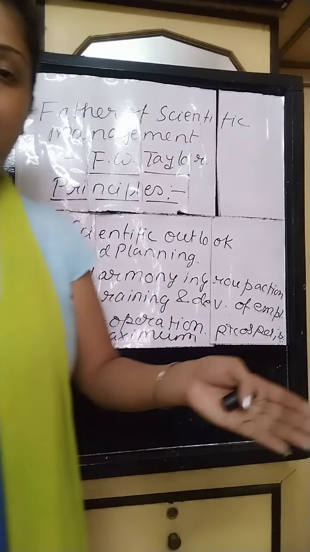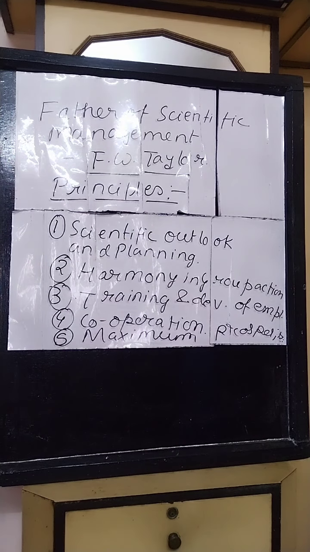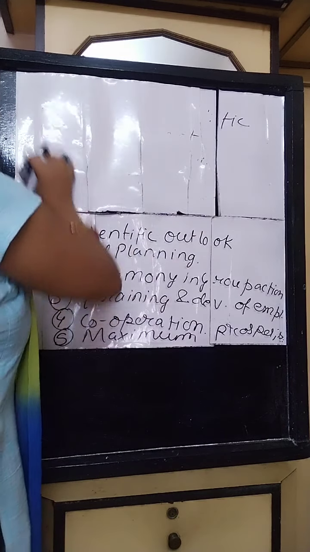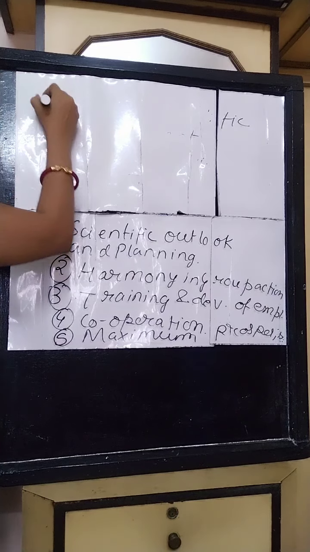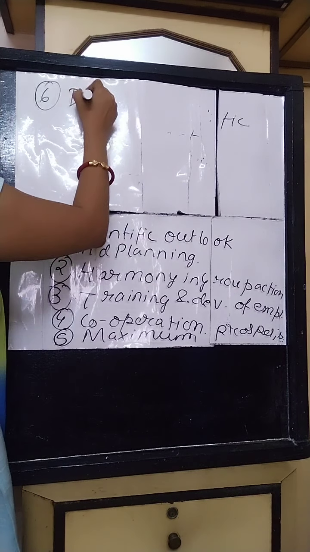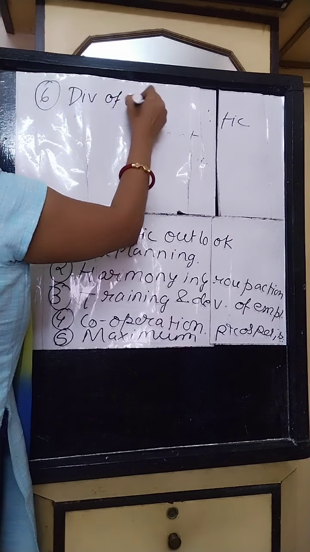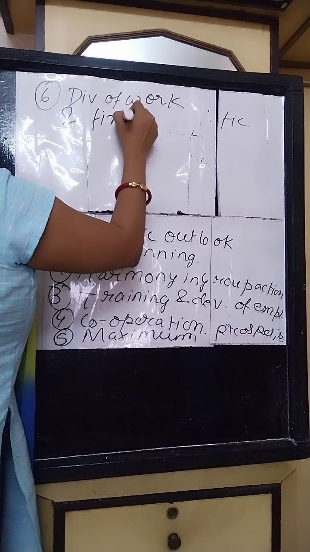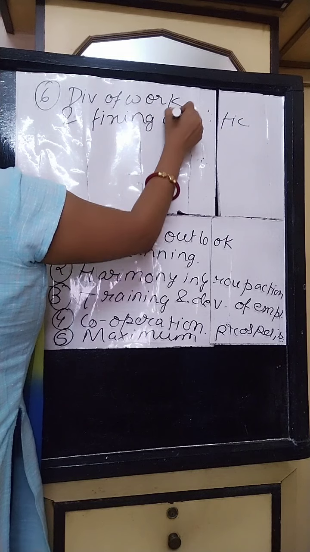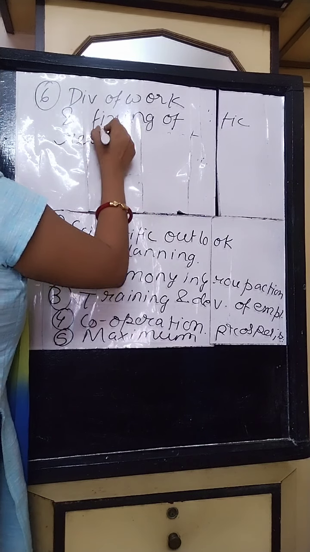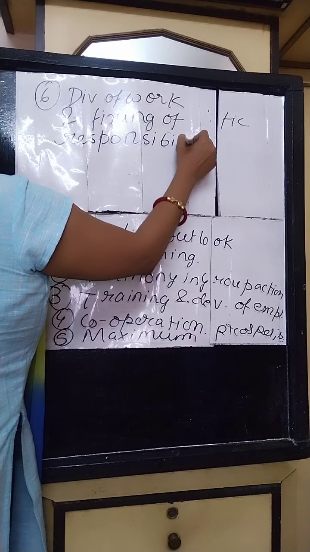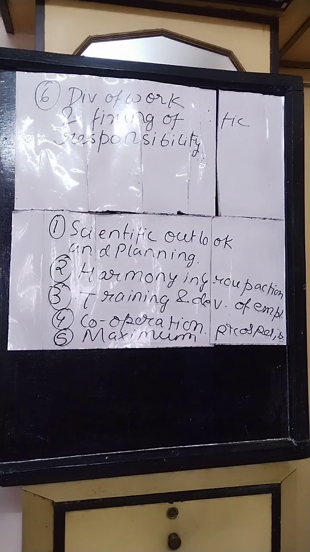So here we will include another point: division of work and fixing of responsibility.